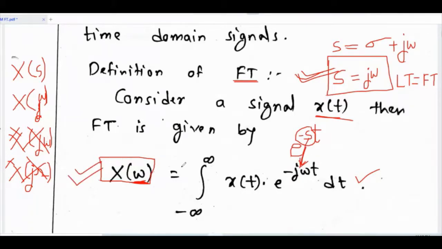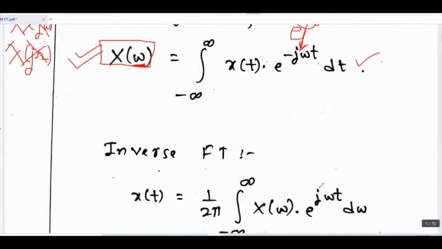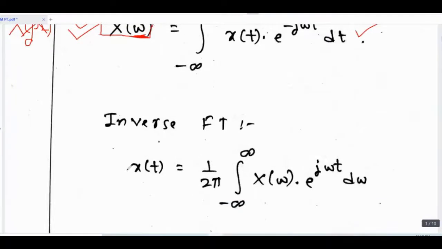Okay, next, inverse Fourier transform. The inverse Fourier transform is given by x of t equal to 1 upon 2 pi integration from minus infinity to infinity X of omega e raised to j omega t d omega. Here you can see the difference: there we have minus j omega t, but here we have j omega t. Okay, this is the inverse Fourier transform definition.